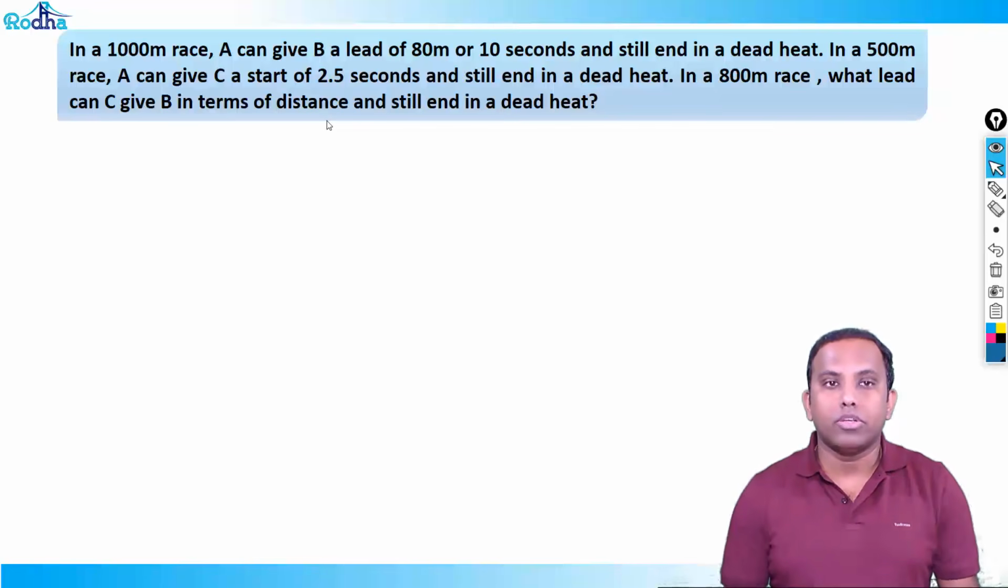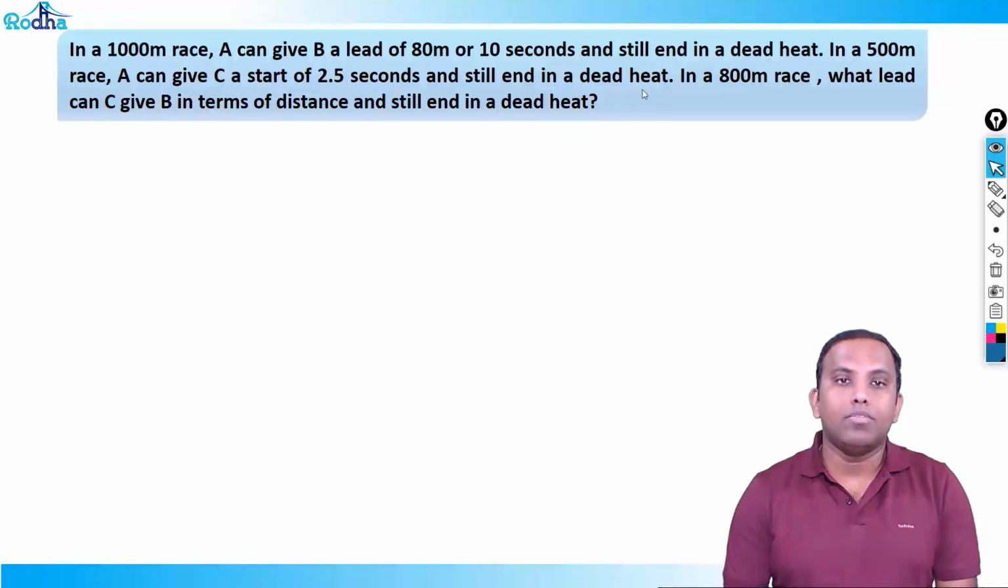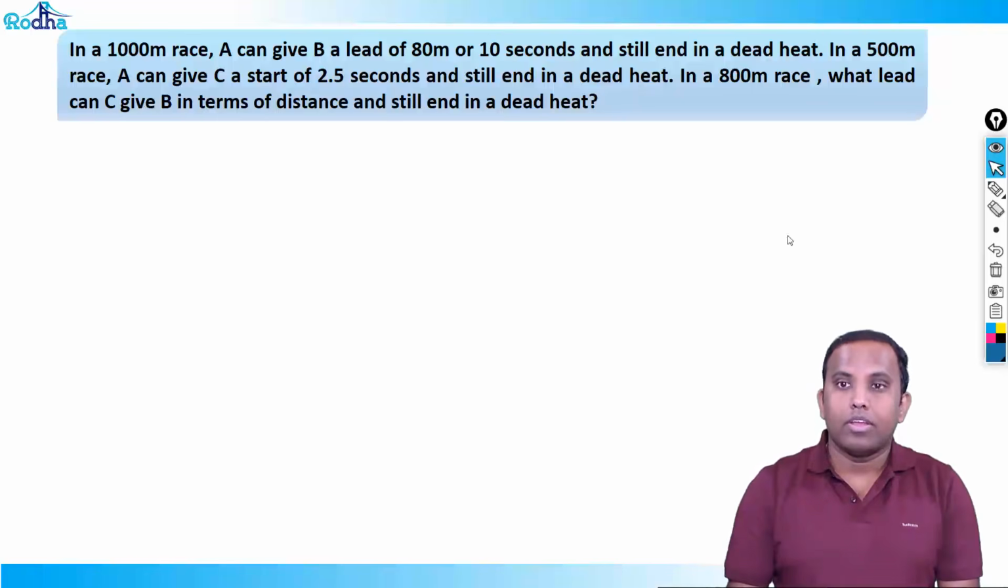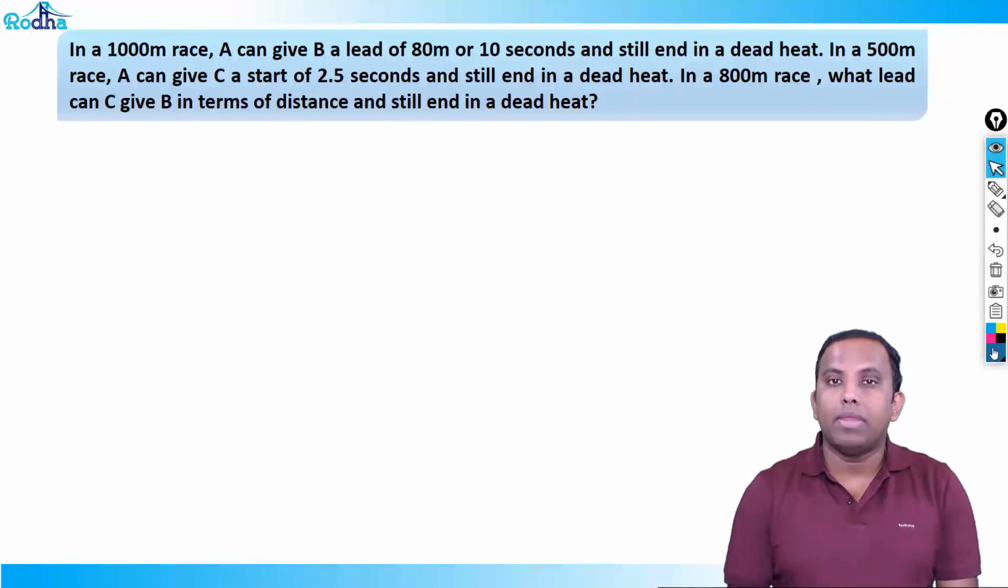Okay, so this is the first question. In a 1000-meter race, A can give B a lead of 80 meters or 10 seconds and still end in a dead heat. Okay, I'll tell you the meaning of it. In a 500-meter race, A can give C a start of 2.5 seconds and still end in a dead heat. In a 800-meter race, what lead can C give B in terms of distance and still end in a dead heat? Okay, so a very nice question, but get the meaning of it.